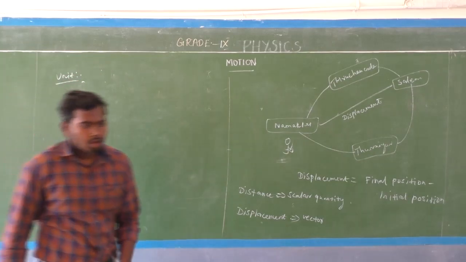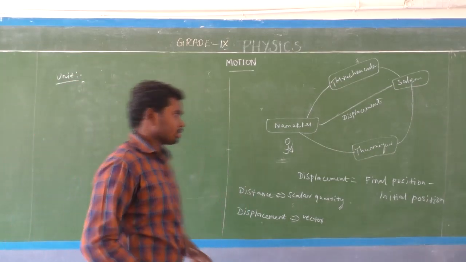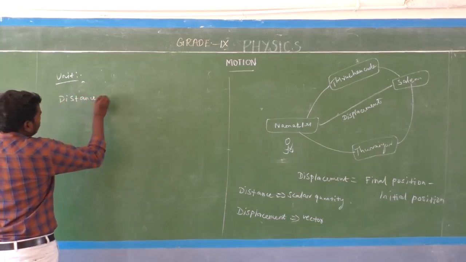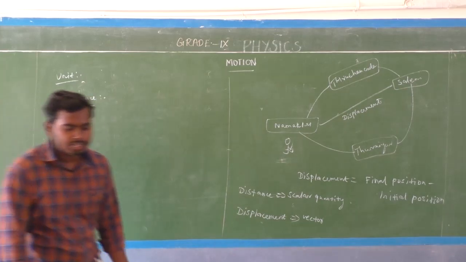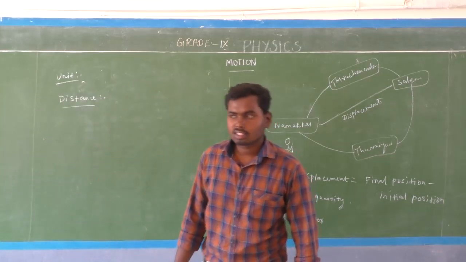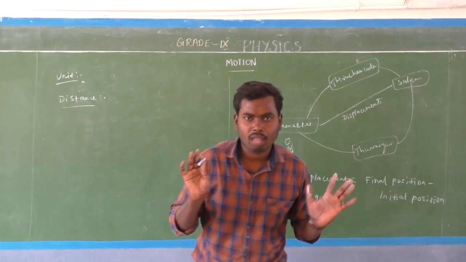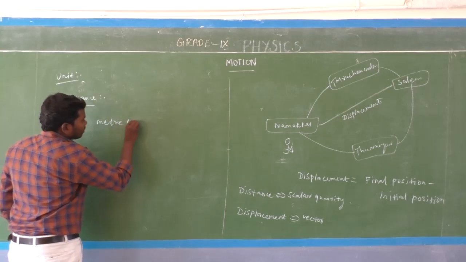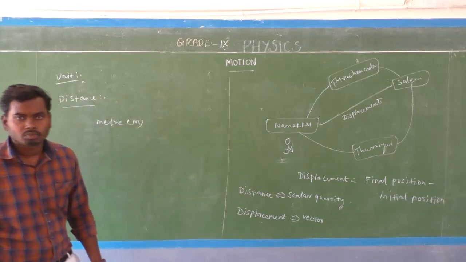The unit of distance and displacement. First one, distance. What is the unit of distance? The SI unit of distance is the meter. Am I right? The SI unit of distance is the meter, denoted by the letter small m.